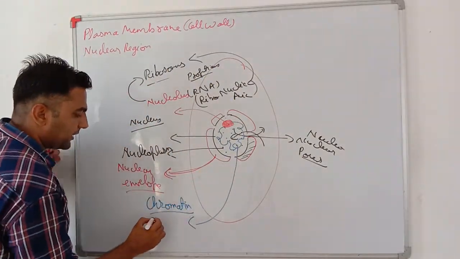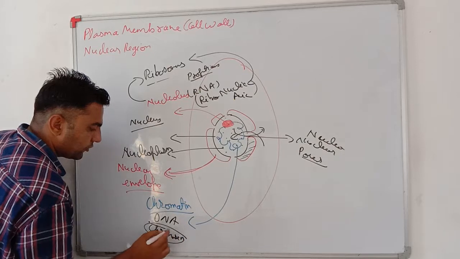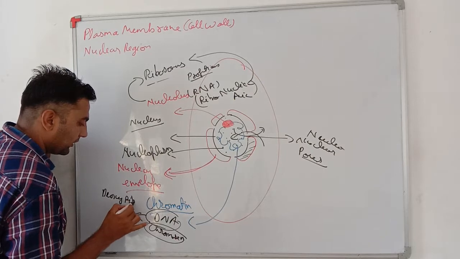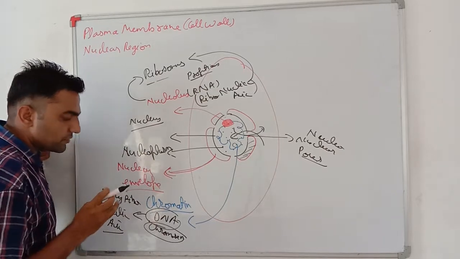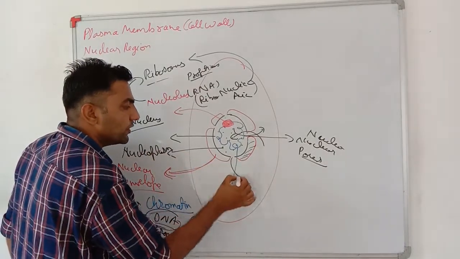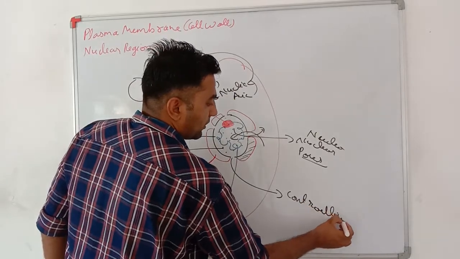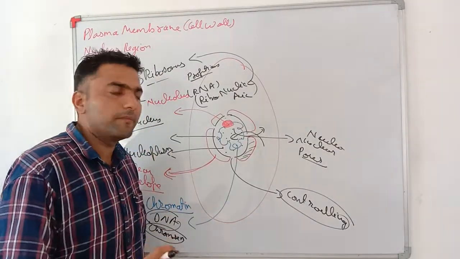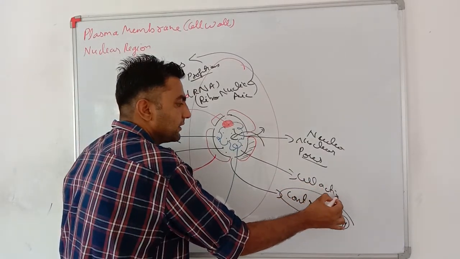Moreover, this chromatin has DNA and chromosomes in it. Very important, chromosomes and DNA. DNA is deoxyribonucleic acid, and chromosomes are thread-like structures. In chromosomes you will find DNA. Very important. This nuclear region, or this nucleus, is controlling the complete cell. It is the brain of the cell, you can say. It controls many of the cell activities.